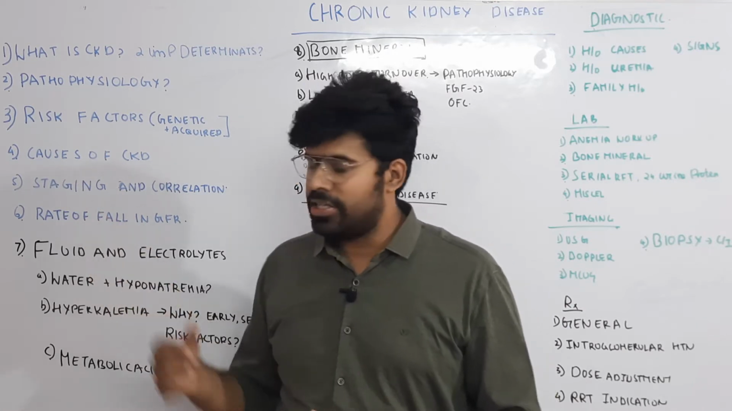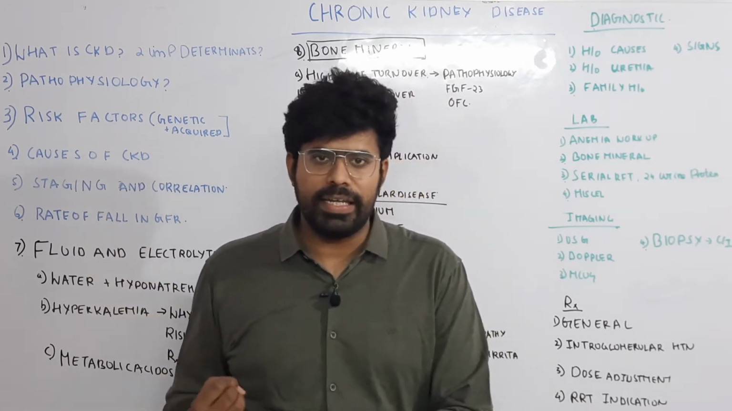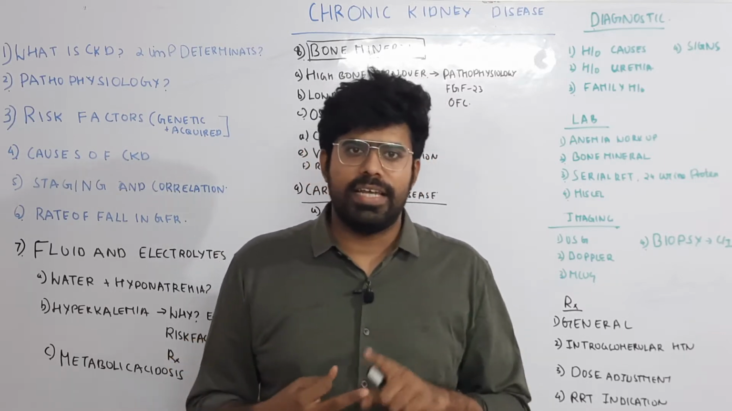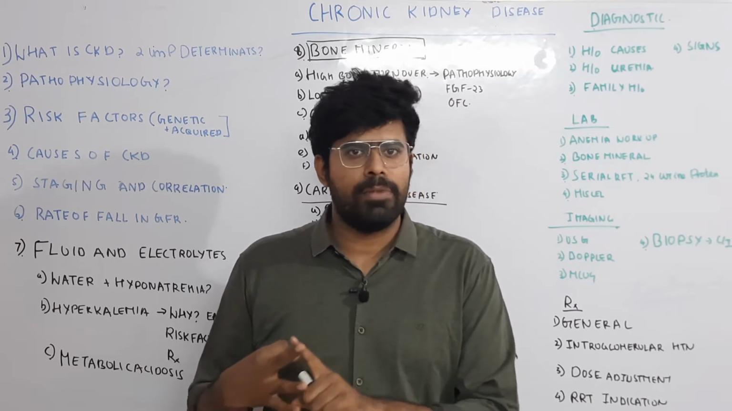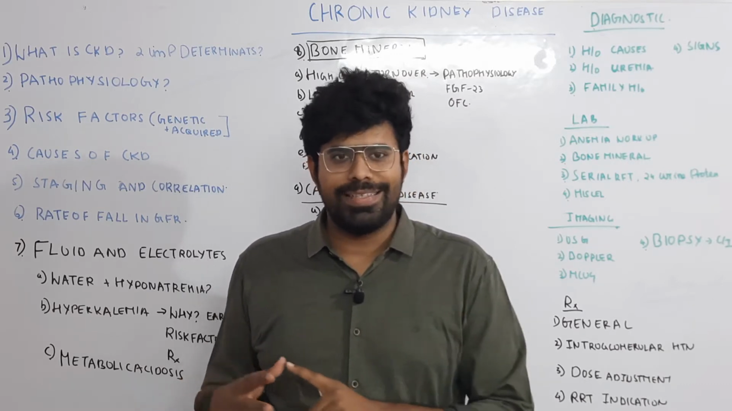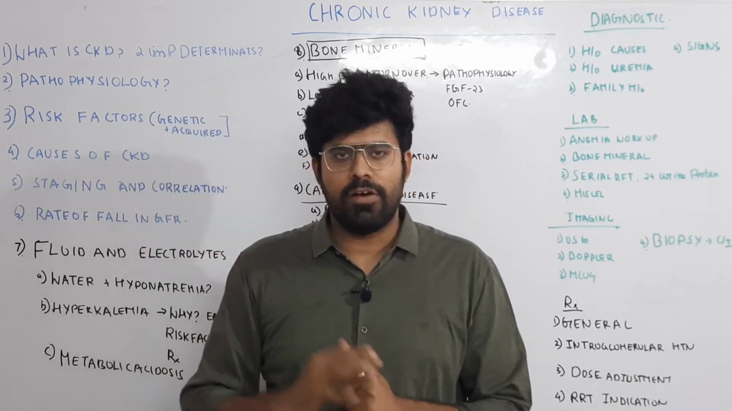So how do you stage? Stage 1 means the eGFR is more than 90. Stage 2 is 60 to 90 ml per minute per meter square. Stage 3 is 30 to 60 ml per minute per meter square. Stage 4 is 15 to 30, and stage 5 is less than 15 ml per minute per meter square. So this is the grading of CKD.